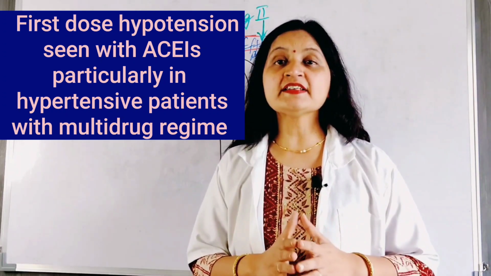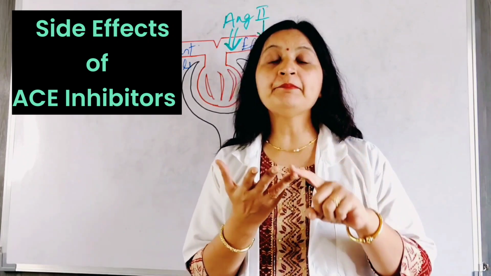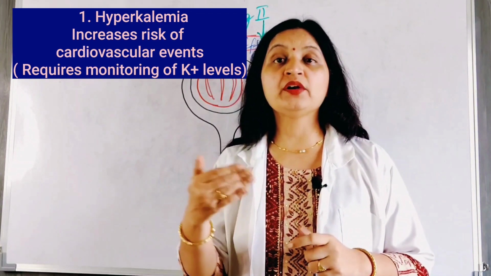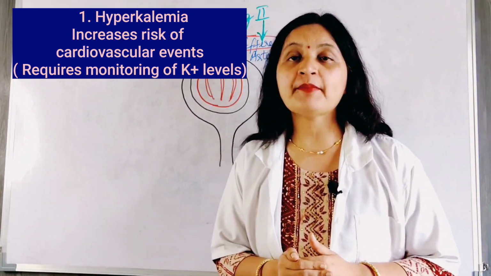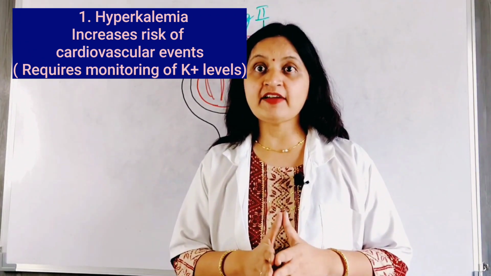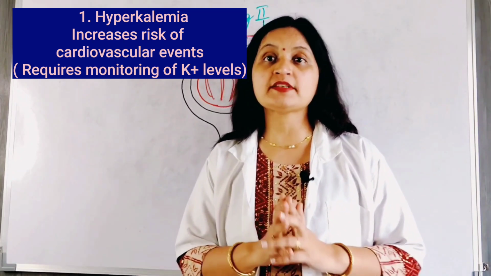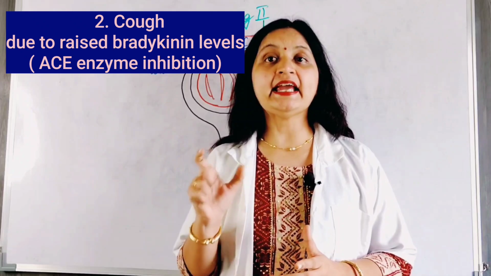There are some side effects associated with ACE inhibitors and ARBs, and these are hyperkalemia, that is raised potassium level in the body, and this is due to retention of potassium in the body in exchange for sodium and water. So high potassium level can lead to cardiovascular events, particularly in elderly patients and those who are taking potassium supplements. Also, cough is a side effect of ACE inhibitors.